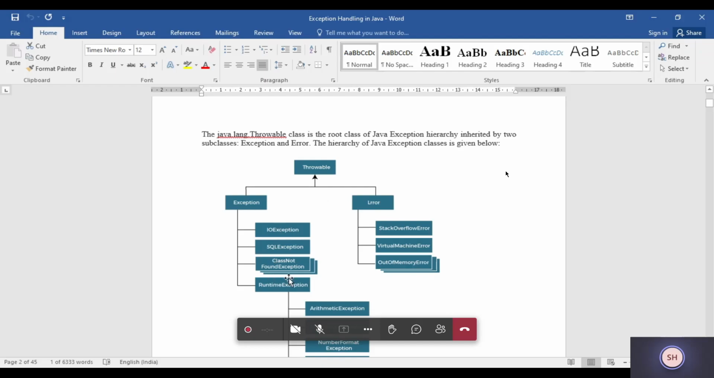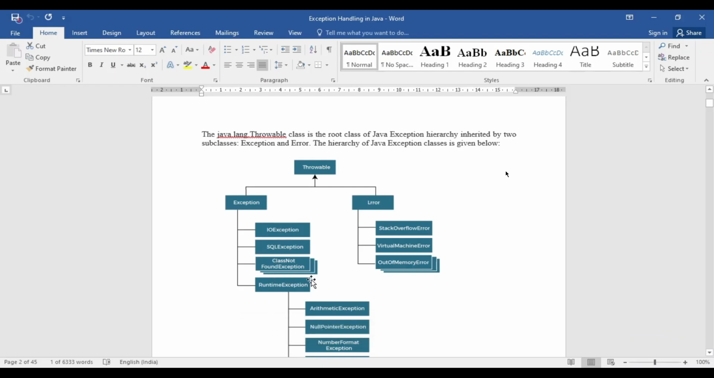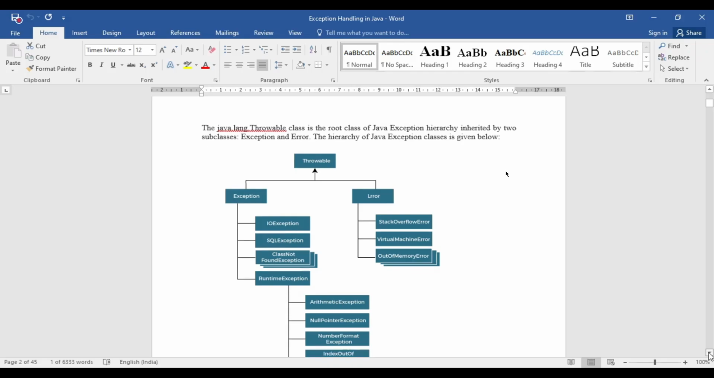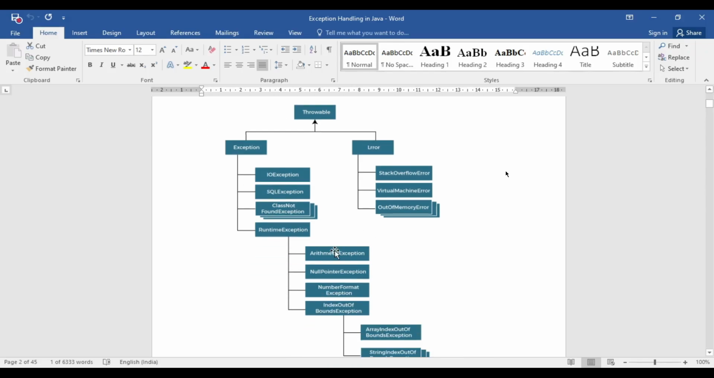These are examples of exceptions: IOException, SQLException, ClassNotFoundException, and RuntimeException. These are the specific types of exceptions, and then you can deal with them. For RuntimeException, most of the time you will get these types: ArithmeticException, NullPointerException, NumberFormatException. Look at this, the name specifies which type of exception is happening here.